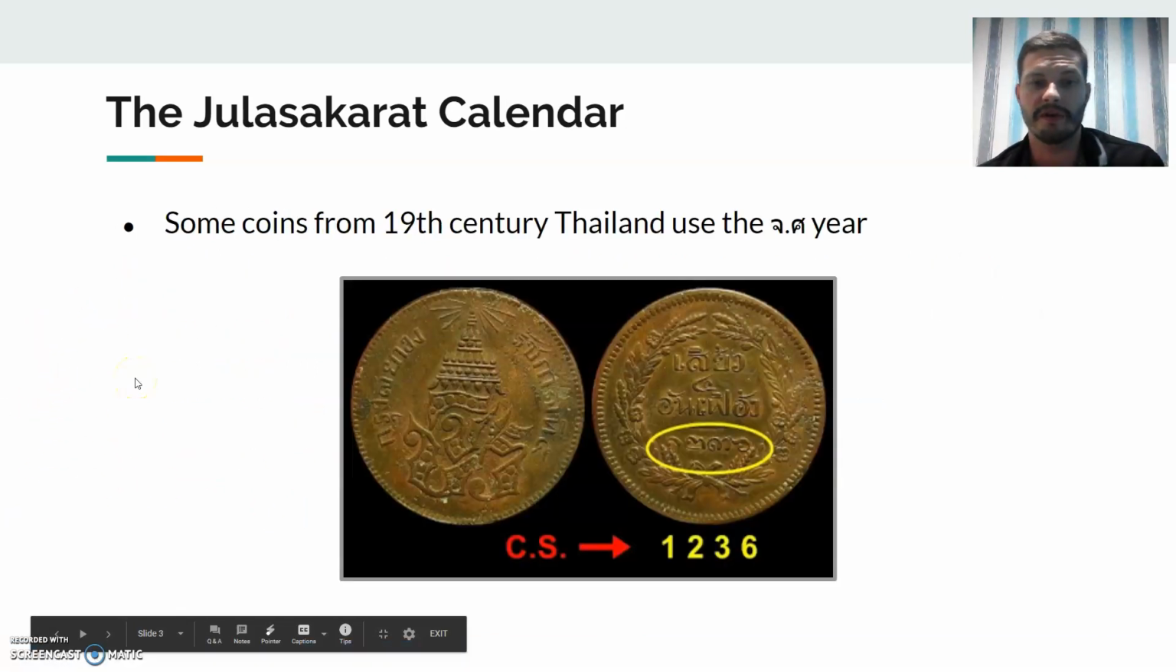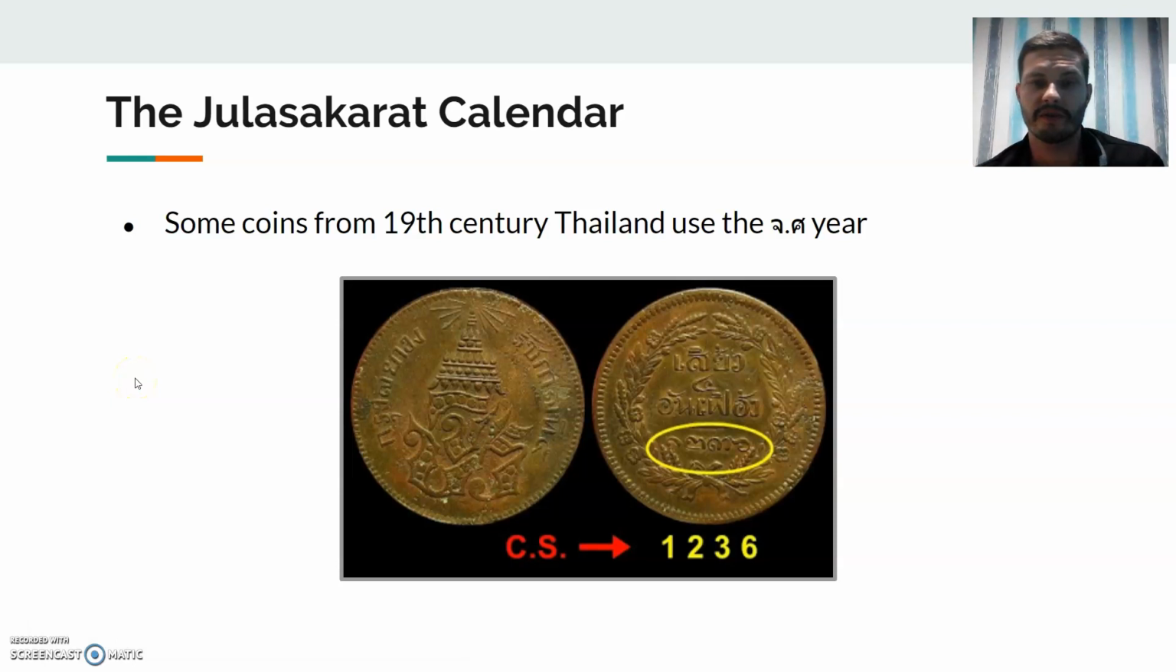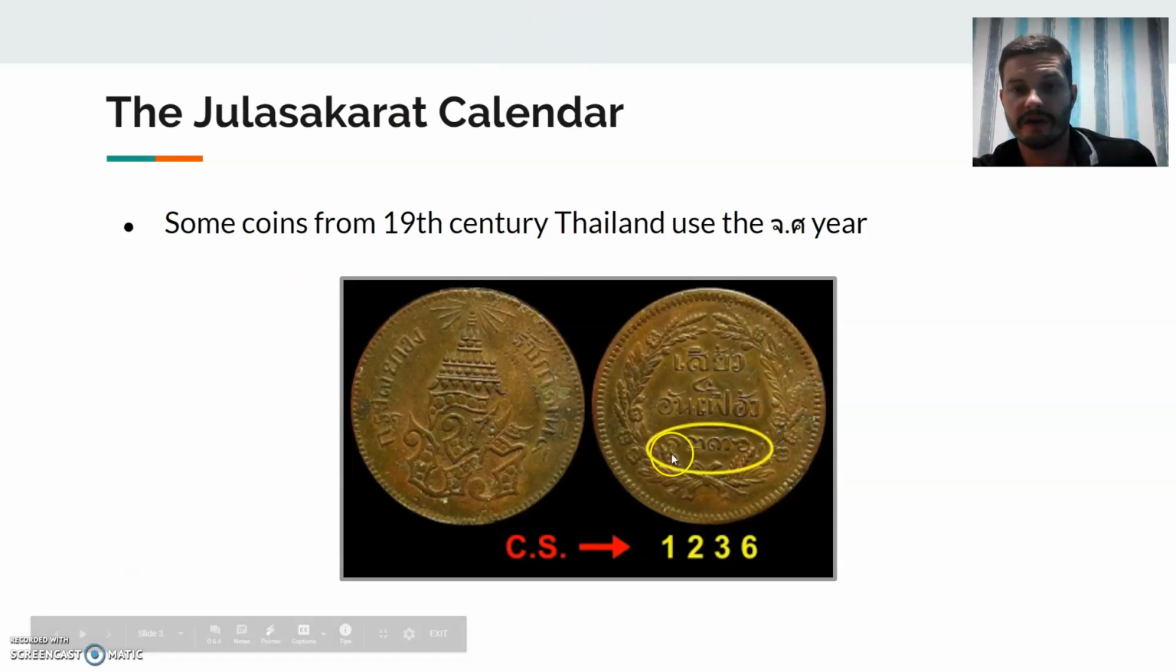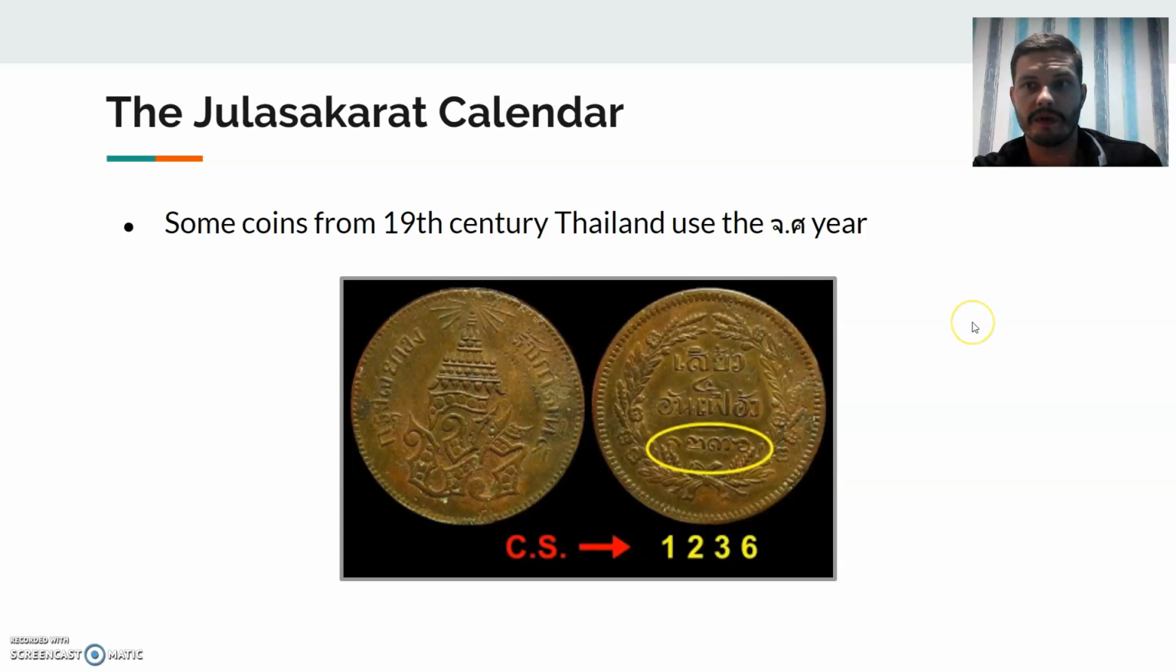And actually, before we move on here, I just want to show you an interesting bit of information. We've got a coin, actually, a Thai coin from the reign of King Rama V. And as you can see, on this coin, we do not have the Buddhist era year, we have the Julasakarat year. Here we've got 1, 2, 3, 6. Okay. So this would have been a coin that was used in the 19th century in Thailand.